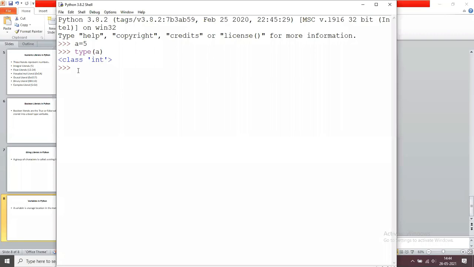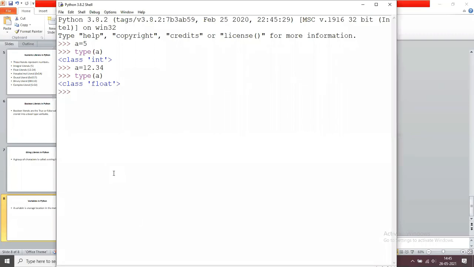If I assign a equals 12.34, now what is the type of a? It is a float type.